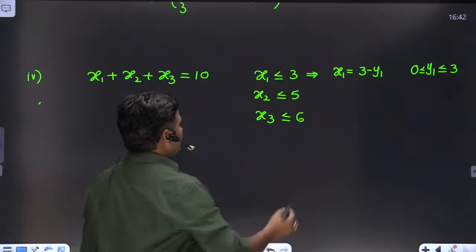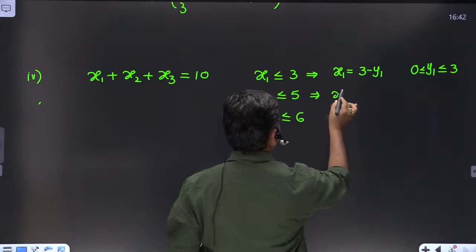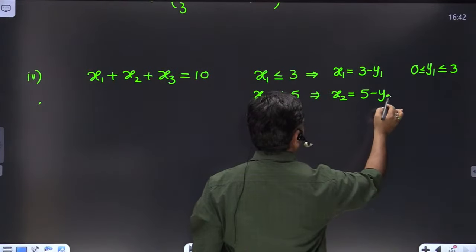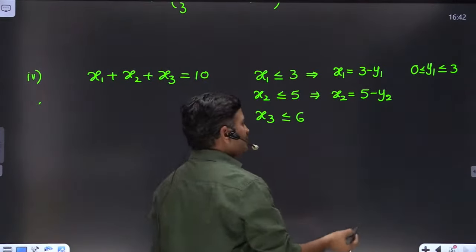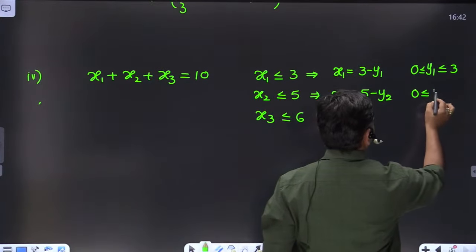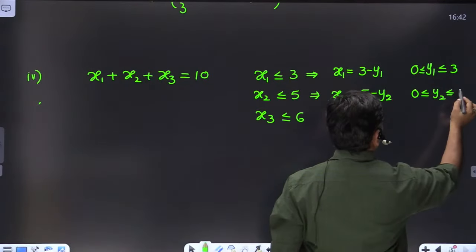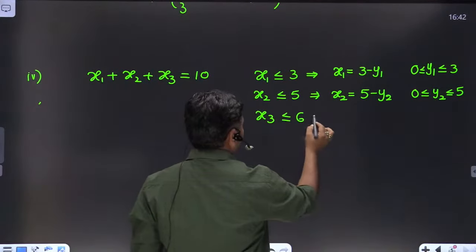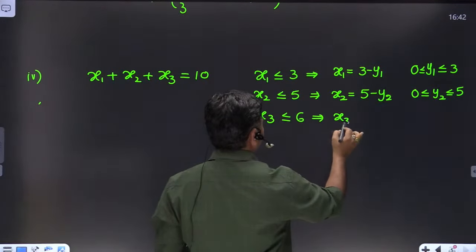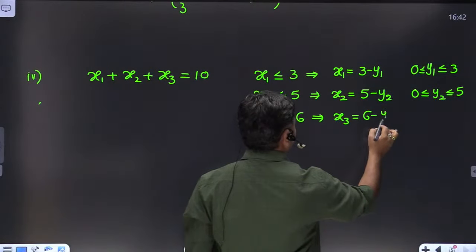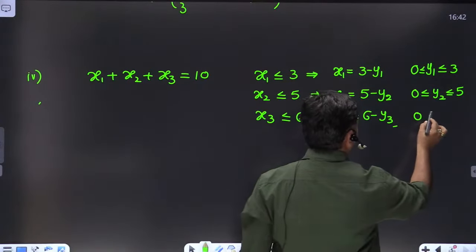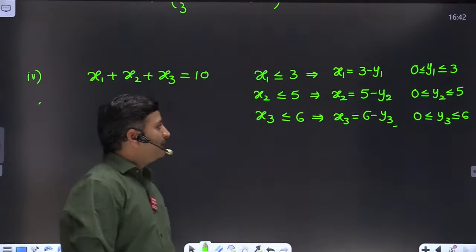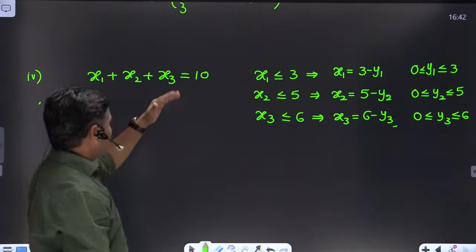Clear? So similarly, here you can take x2 equals 5 minus y2. Then what is the range of y2? Obviously the range of y2 is 0 less than or equal to y2 less than or equal to 5. Next, x3 equals 6 minus y3. The range of y3 is 0 to 6, friends.